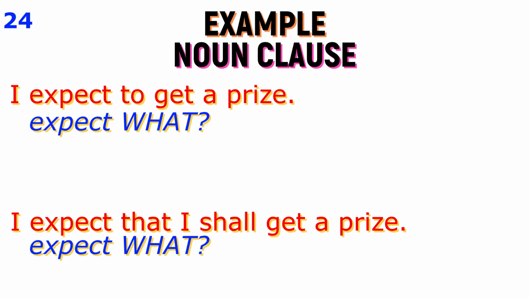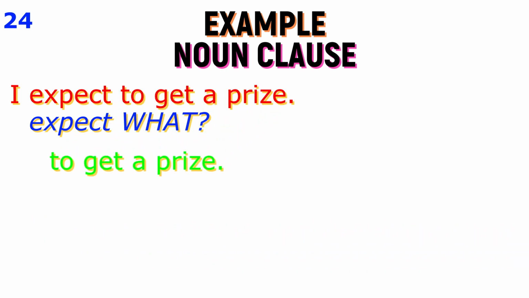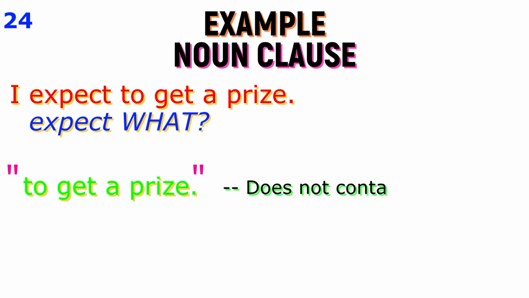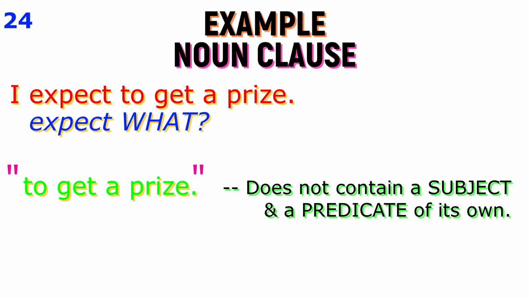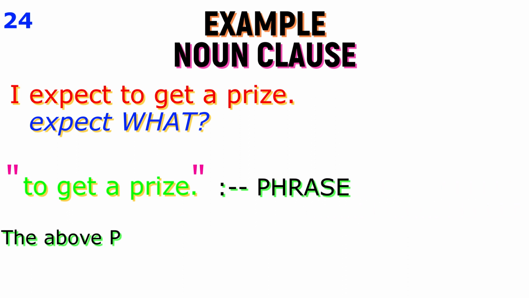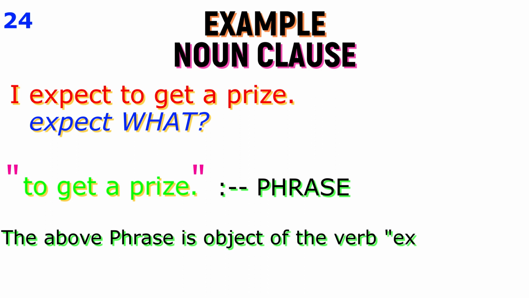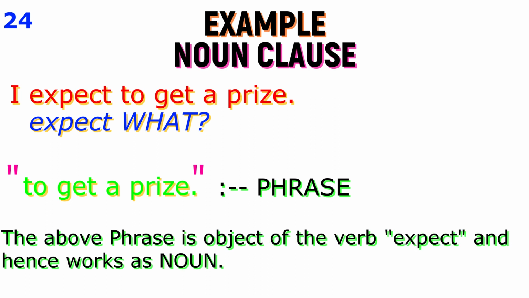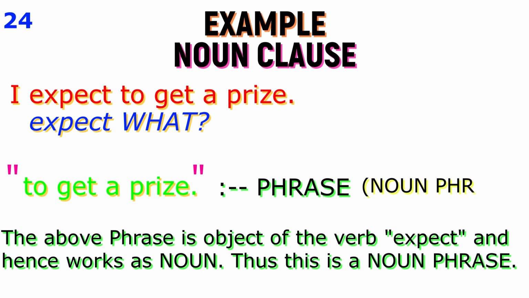The first group of words, to get a prize, does not contain a subject and a predicate of its own. It is therefore a phrase. This phrase is the object of the verb expect and hence does the work of a noun. It is therefore a noun phrase.